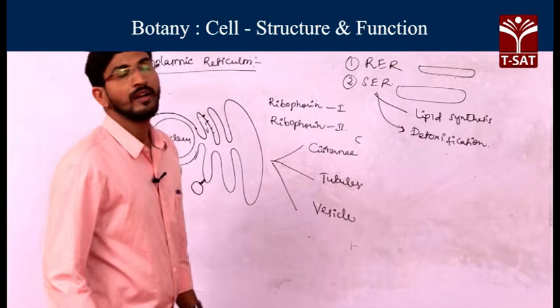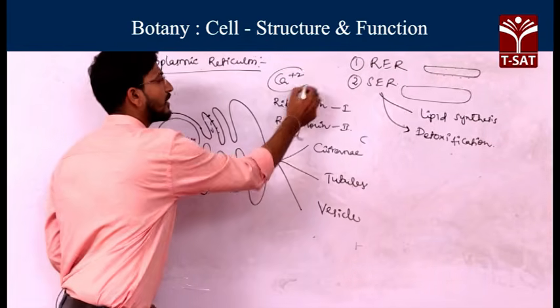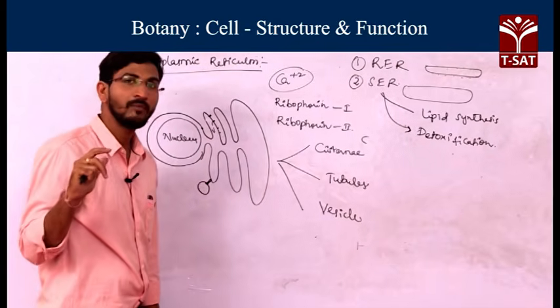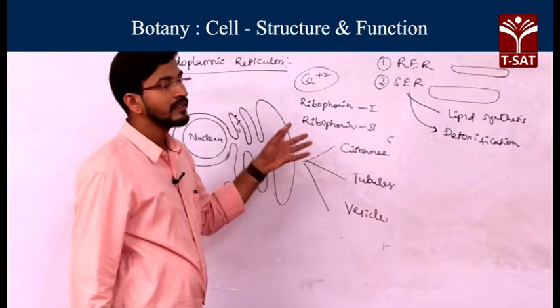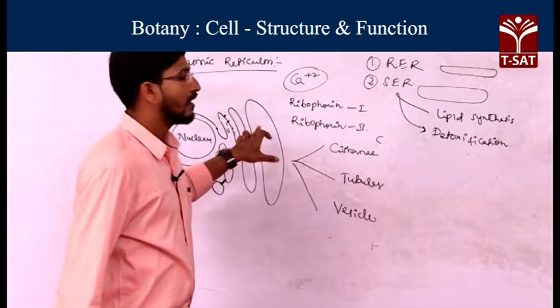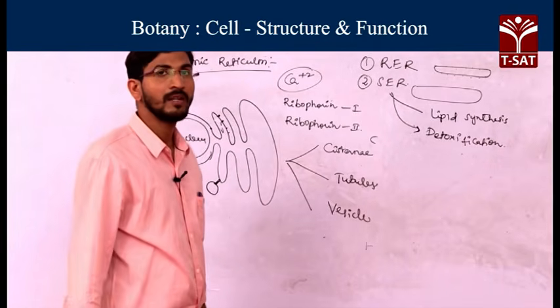Also, the endoplasmic reticulum stores calcium ions. What is the function of these calcium ions? Calcium ions are generally involved in muscle contractions. So whatever calcium is stored in the endoplasmic reticulum is released during muscle contraction.